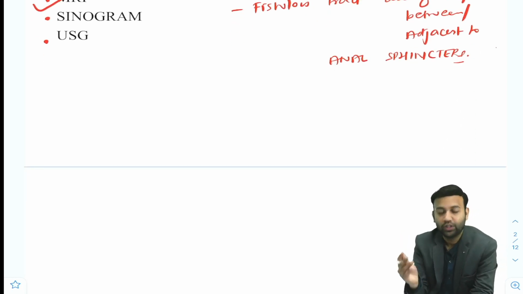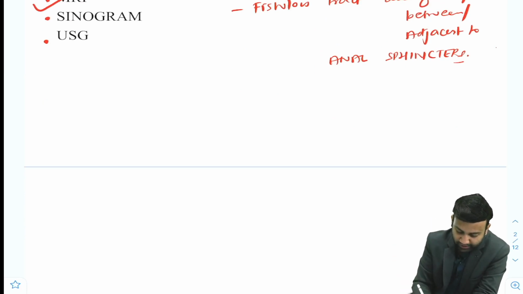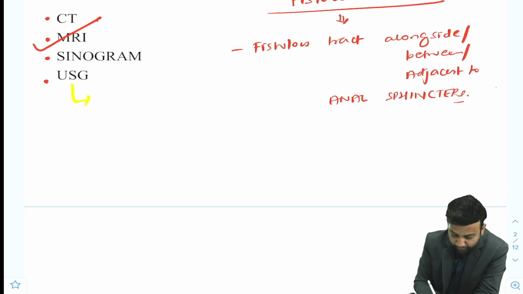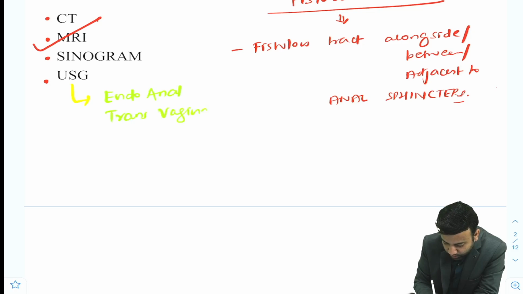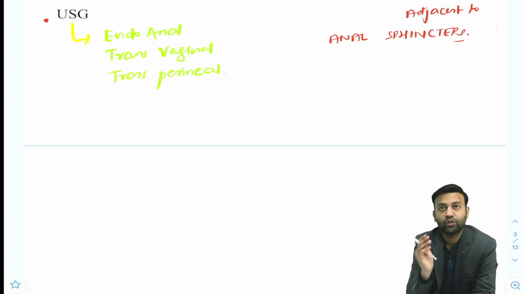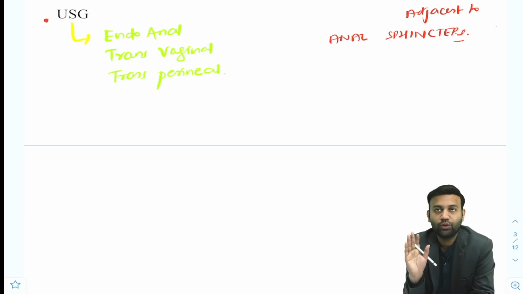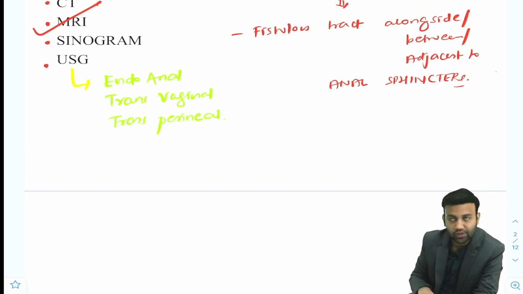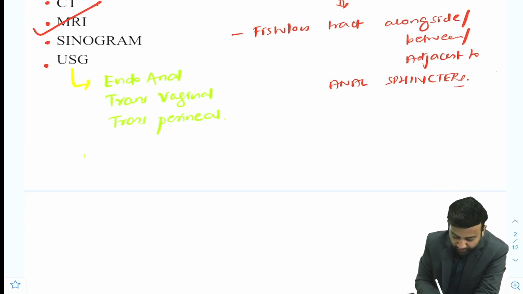Now we will see the other options also. What is sinogram? USG we all know. If USG had to be done for this condition, the route would be an endoanal route, a transvaginal route or a transperineal route. But for perianal fistula or fistula in ano, we prefer MRI to be done. USG is usually not done routinely or practically. Also, sinogram is not done routinely. But what is this sinogram?